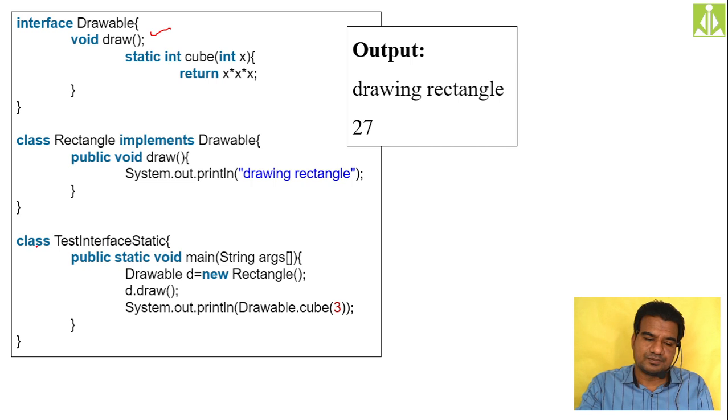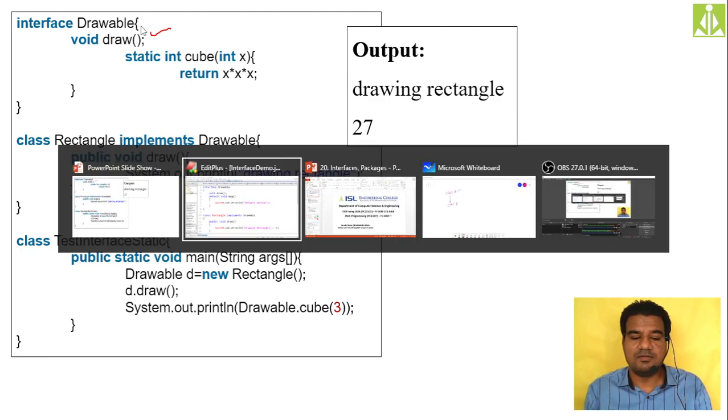Then what we are doing, inside my public class, I'm creating the object of that Drawable, taking the reference of Drawable and instantiating with the help of the Rectangle class. Then d.draw I can call, and I can even call this cube method just by taking the reference of the Drawable class name, because it is a static member. Static members, we cannot depend on an object. In order to invoke the static members, we should not depend on objects, isn't it? Directly with the help of class name or interface name, we can invoke them. That I'm doing here. So simply I will show you.